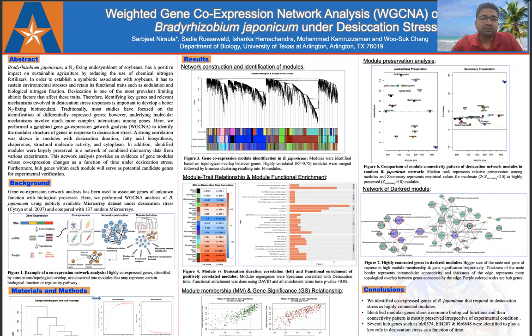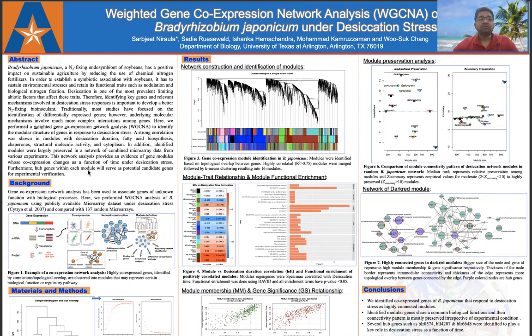It's a bacterium that forms a symbiotic association with the soybean plant and fixes atmospheric nitrogen to ammonia, fulfilling more than half of the nitrogen requirement of the plant. But this beneficial association is affected by the desiccation stress in the field and is a growing threat due to global warming. To mitigate this problem, we need to first understand how this bacteria behaves under such conditions at the molecular level.